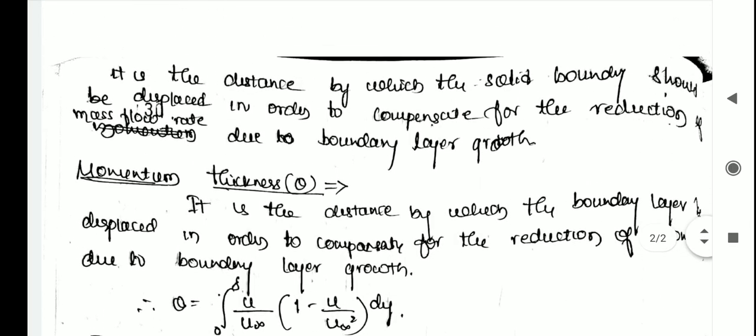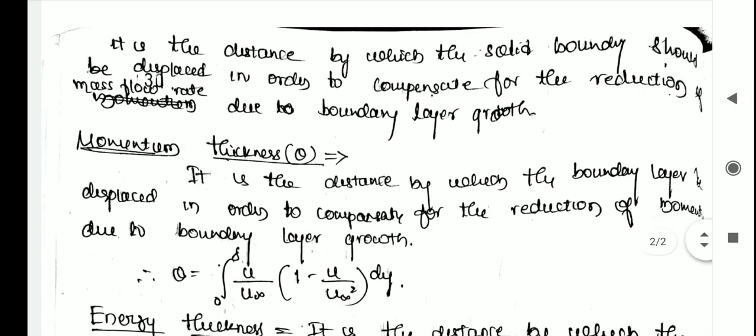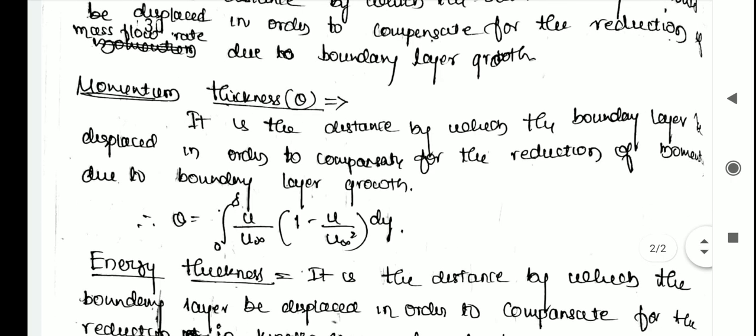It is the distance by which the solid boundary should be displaced in order to compensate for the reduction of the mass flow rate due to boundary layer growth. Next we move on to momentum thickness, that is theta. It is the distance by which the boundary is displaced in order to compensate for the reduction of momentum due to boundary layer growth.